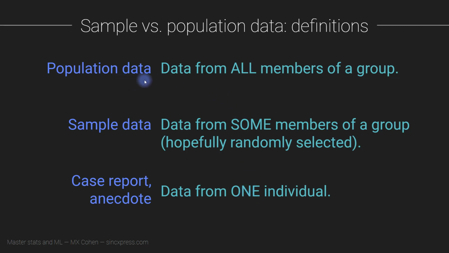So you can see the hierarchy here. Population data means we're measuring from every single individual that we are interested in. Sample data means that we get a larger than one, but maybe dozens or maybe hundreds of people from this population, but we're not measuring everyone in the population. And a case report or anecdote just comes from a single person.